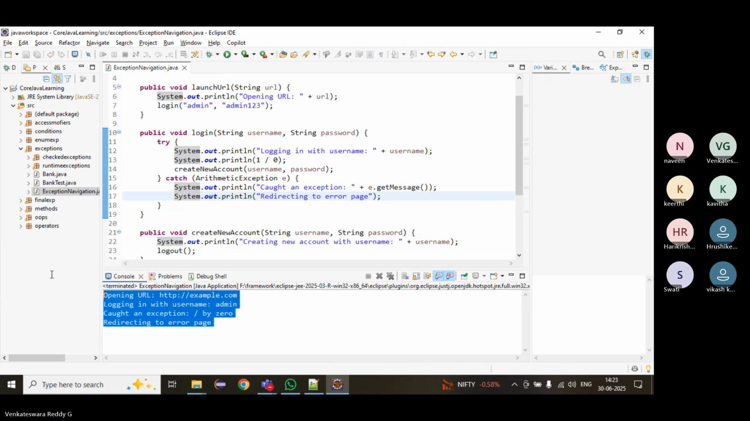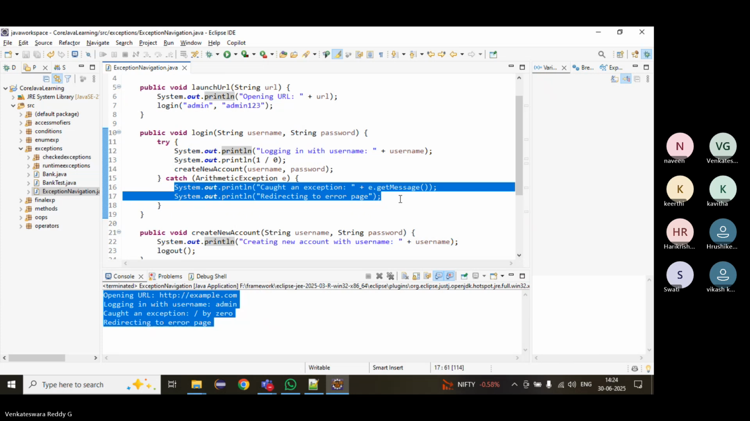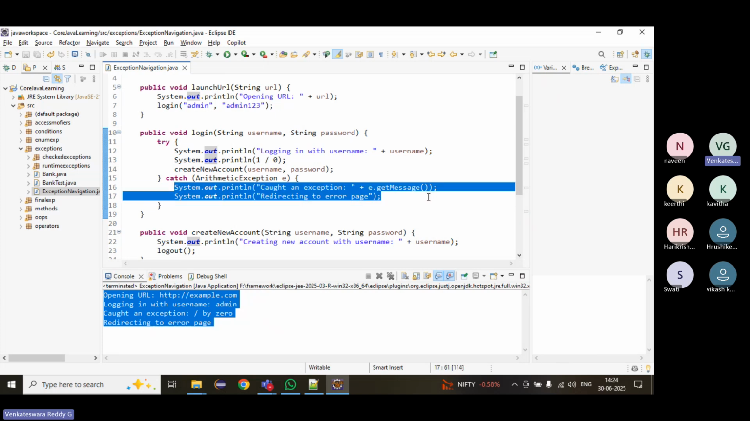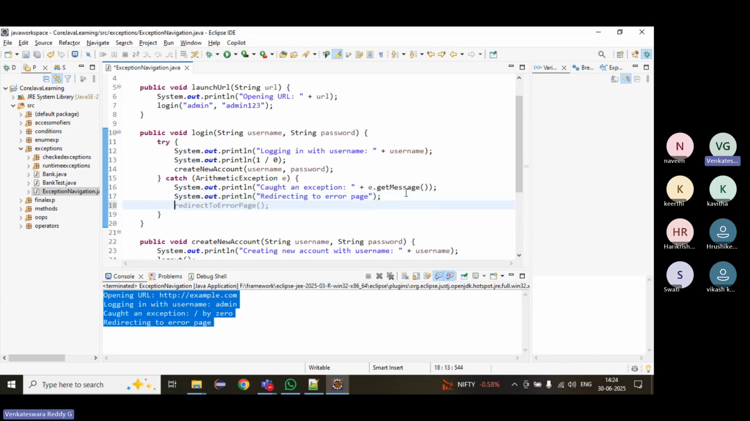We are just printing "caught an exception divided by 0", something redirected to some error page. We should not do like this, because it will stop the exception flow. If you write like this, we will not understand what the real exception is. We can log proper messages, then we have to rethrow the exception.